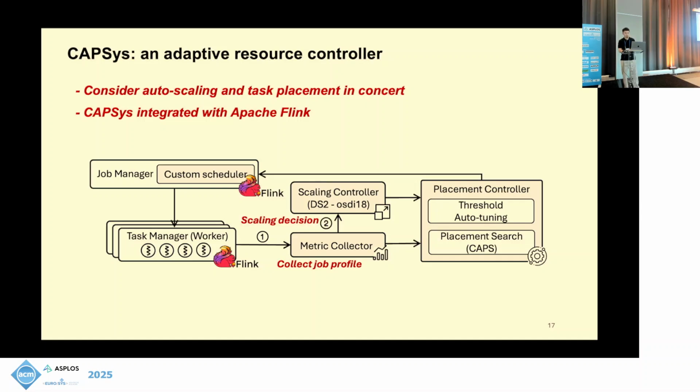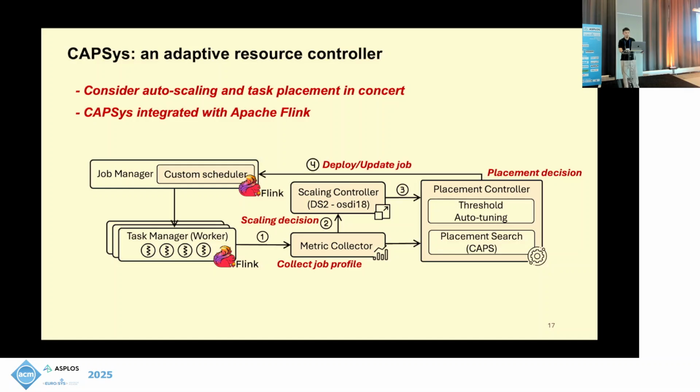In the second step, we send this job profile to the scaling controller, which makes the scaling decision. Here we implement the scaling controller using DS2, which is a state-of-the-art auto-scaling policy for streaming dataflow. Following that, we send this physical dataflow to a placement controller, which invokes a threshold auto-tuning process along with the CAPS search procedure to get good performing placement plans.